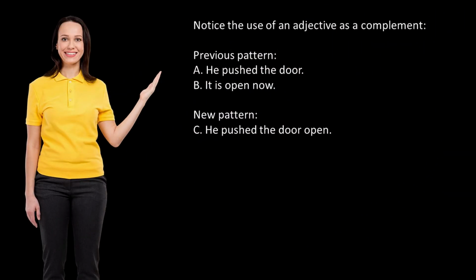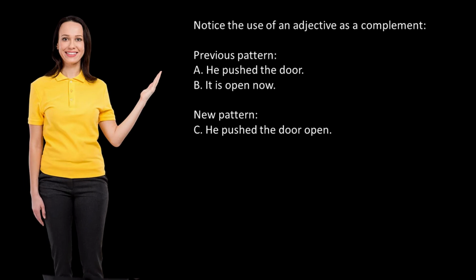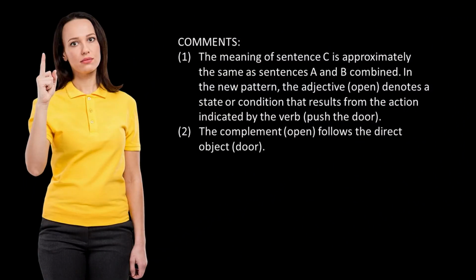You can notice the use of an adjective as a complement. Previous pattern, A. He pushed the door. B. It is open now. New pattern, C. He pushed the door open. Comments. The meaning of sentence C is approximately the same as sentences A and B combined. In the new pattern, the adjective open denotes a state or condition that results from the action indicated by the verb push the door. The complement, open, follows the direct object, door.